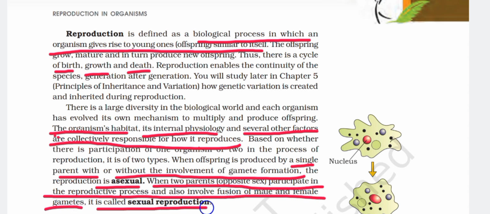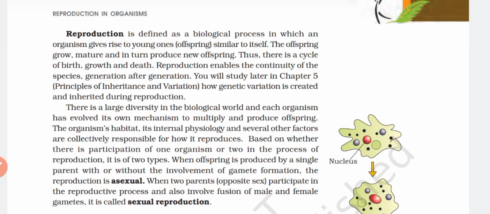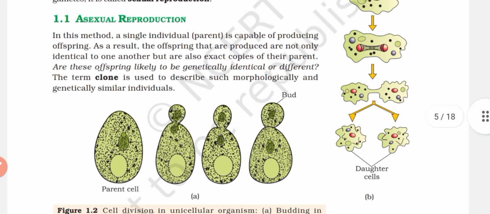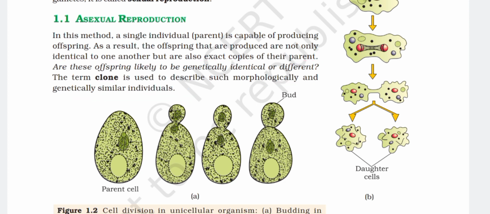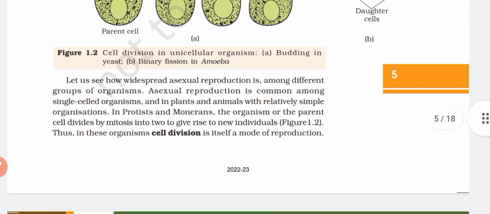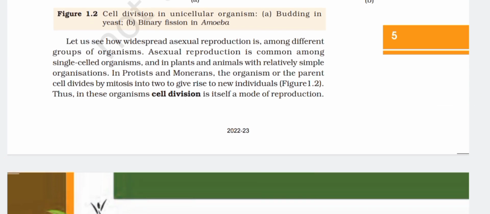1.1 Asexual reproduction. In this method, a single individual parent is capable of producing offspring. As a result, the offspring that are produced are not only identical to one another but are also exact copies of their parent. Are these offspring likely to be genetically identical or different? The term clone is used to describe such morphologically and genetically similar individuals. Figure 1.2: Cell division in unicellular organisms by budding in yeast and binary fission in amoeba. Parent cell divided into the daughter cells.